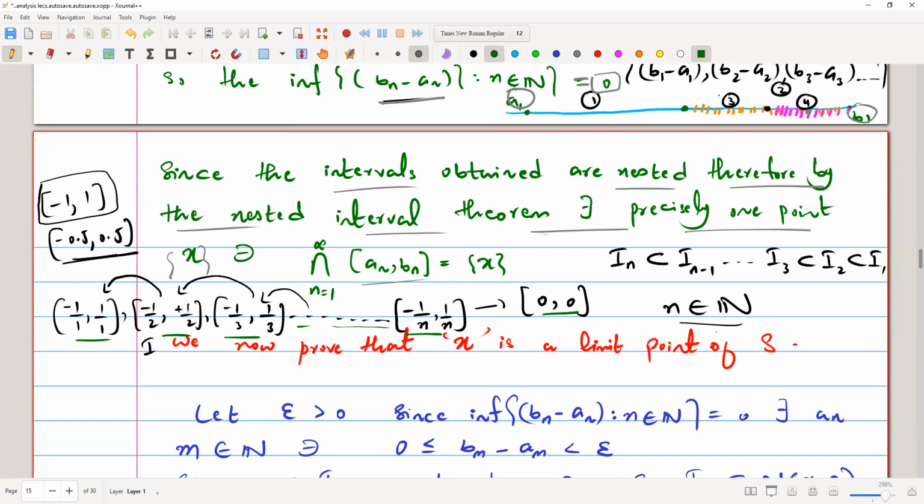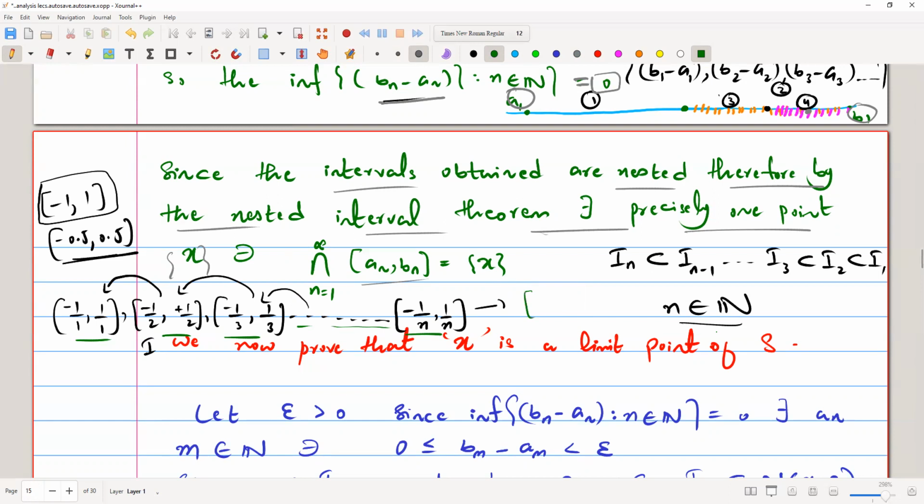Now if I take the intersection of all these sets, it's going to be 0. Okay, we should not consider it 0, because we are not saying that n is actually equal to infinity. We are saying that n is approaching infinity.